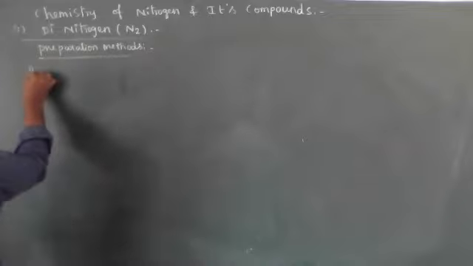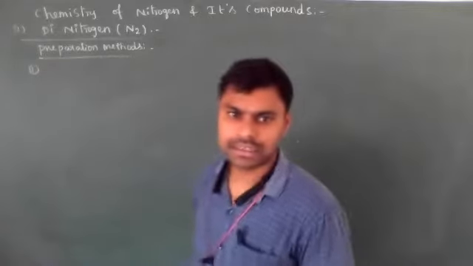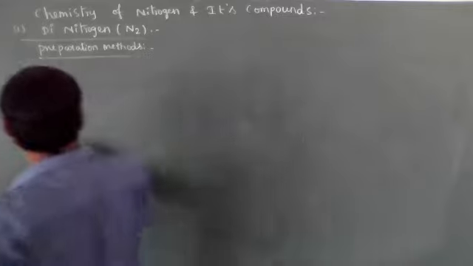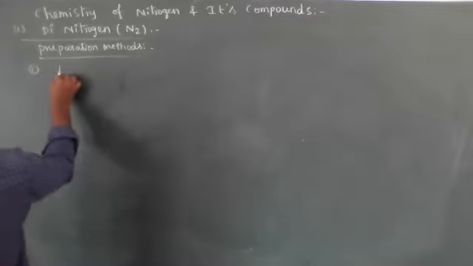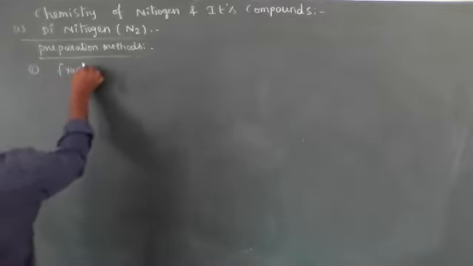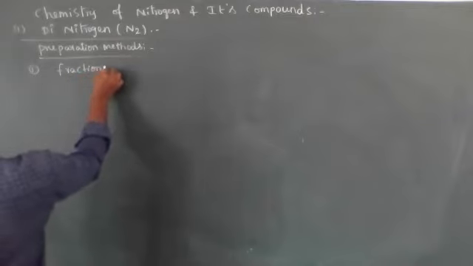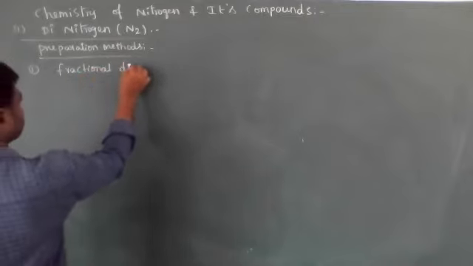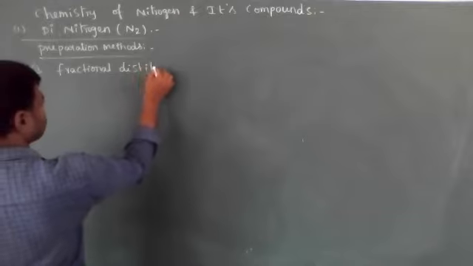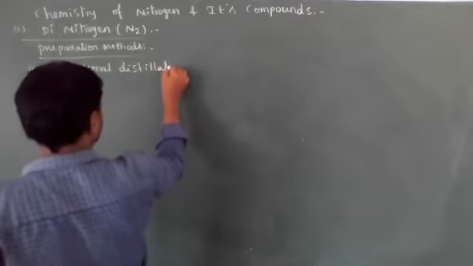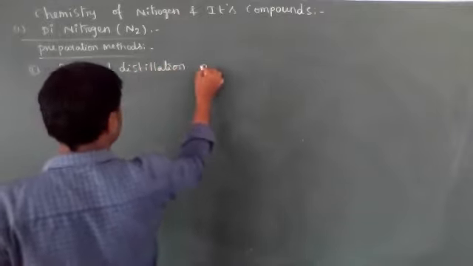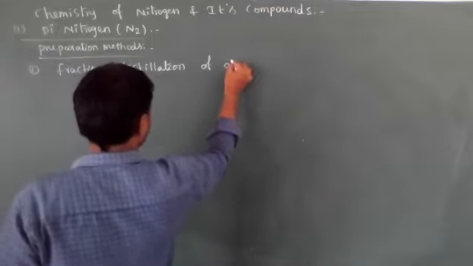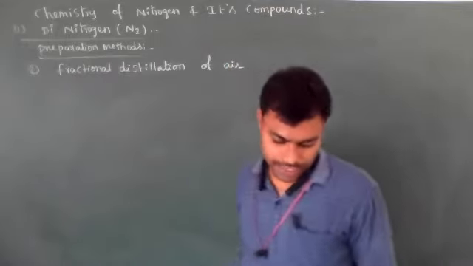In the industrial method, what we are doing first is fractional distillation of air.